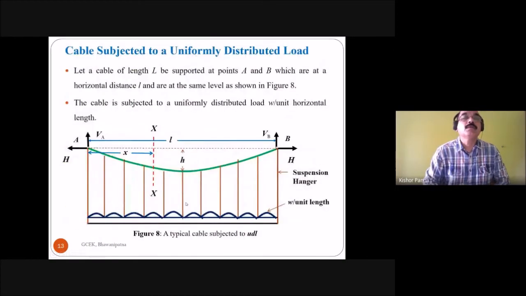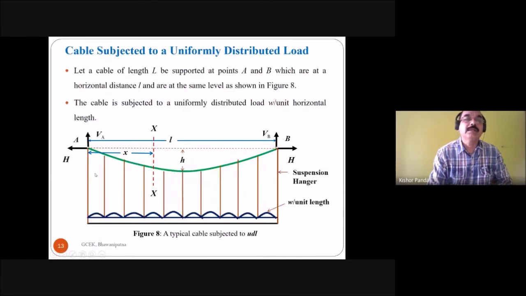Then coming to when the cable is subjected to a uniformly distributed load, now we will find the equilibrium equation. Let a cable of length L be supported at points A and B, which are at a horizontal distance L and are at the same level. This is the horizontal distance between supports A and B, and this is the length of the cable AB, capital L. The cable is subjected to a uniformly distributed load W per unit horizontal length.